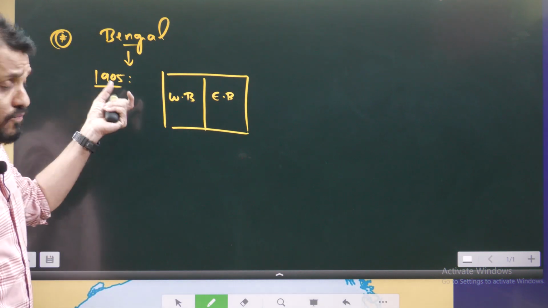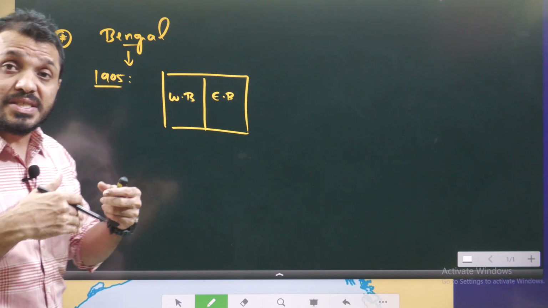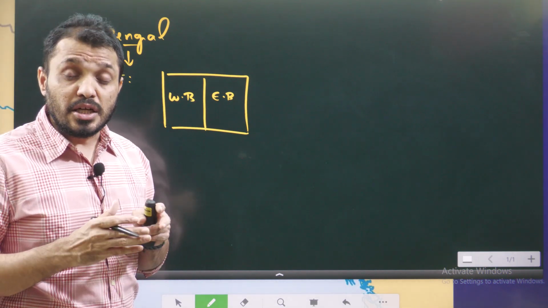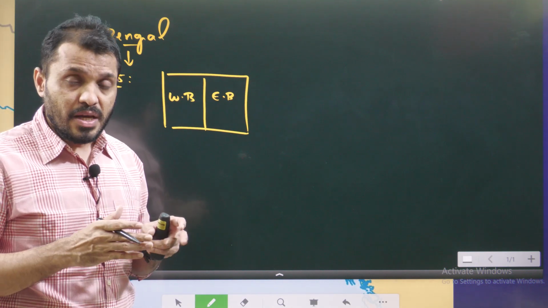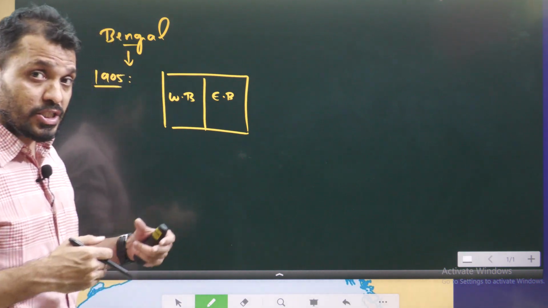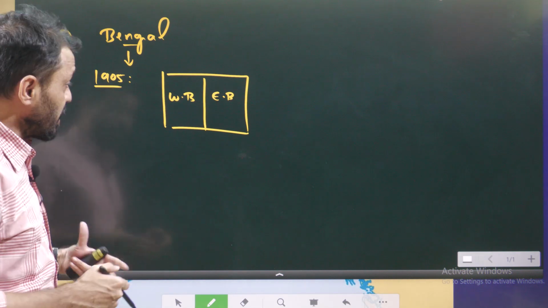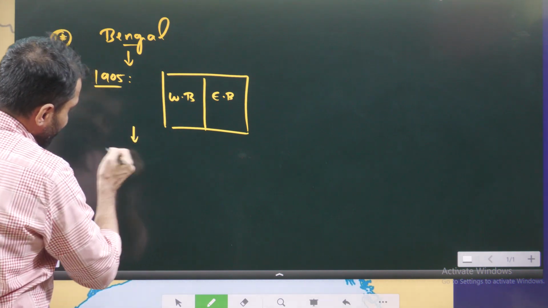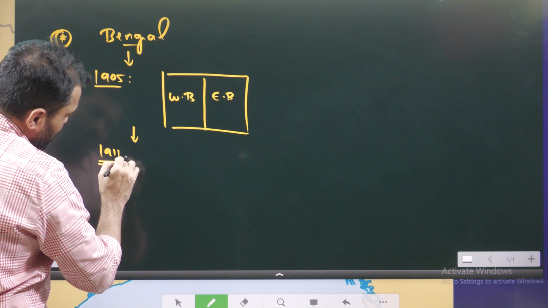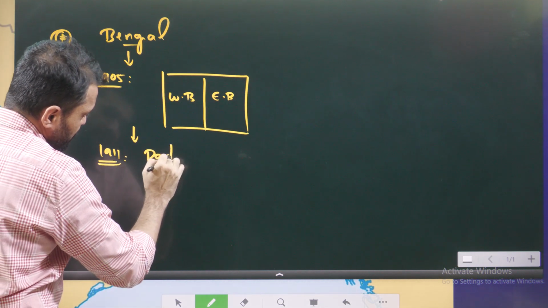Because of this partition, there was a severe protest in the form of the Swadeshi movement. Because of the protest and pressure on the British government, the partition was cancelled in 1911.